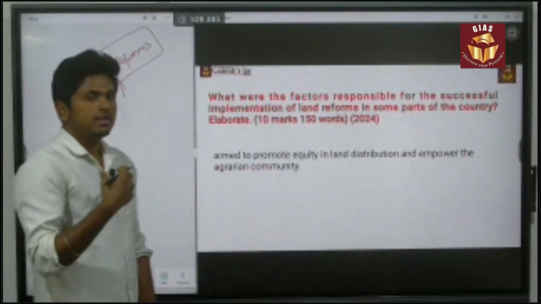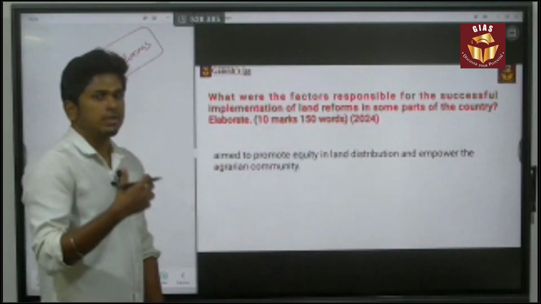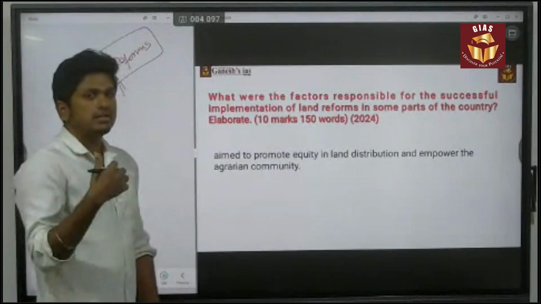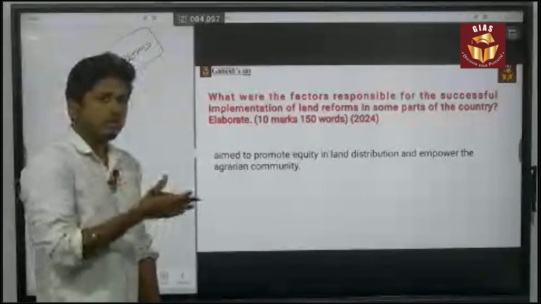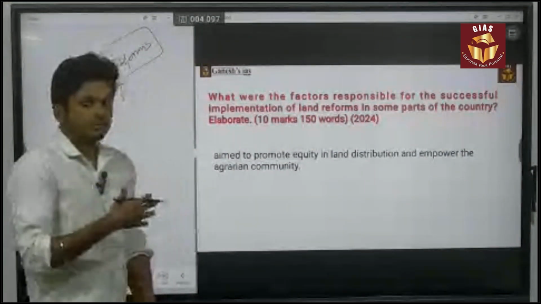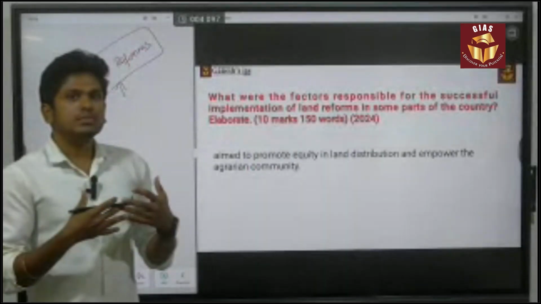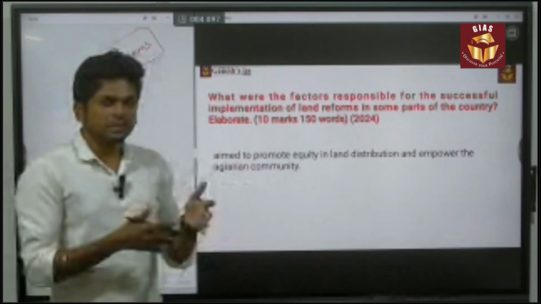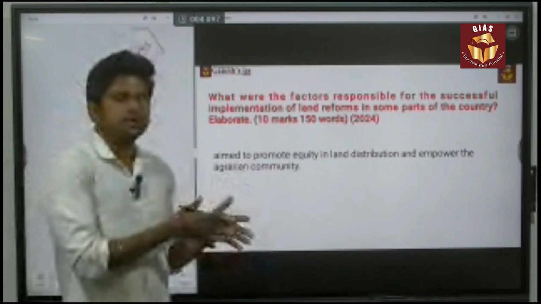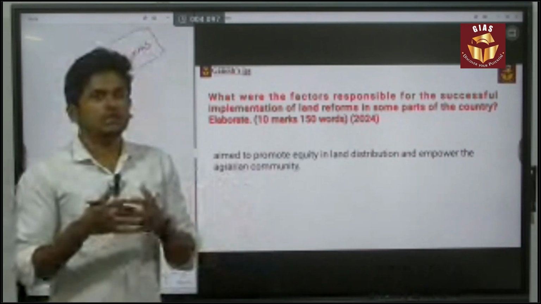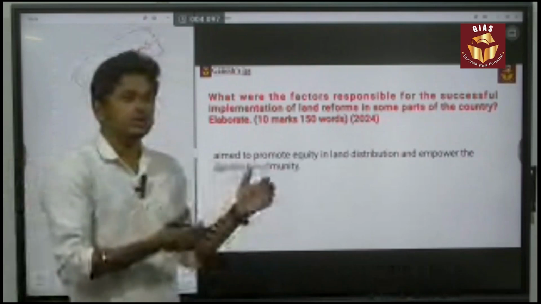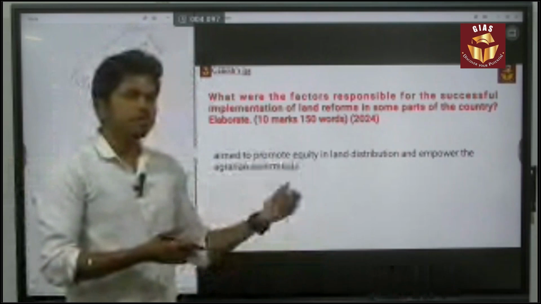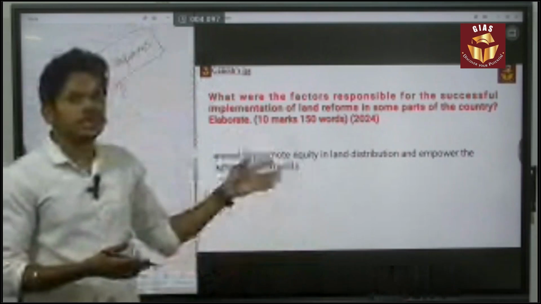The reason is there is a need for land reform, because there was a failure of the land reform. Actually it failed because only some states did it effectively. Due to that, there are still issues related to the small and marginal farmer. They are facing large issues related to that only. So the failed land reform. By the way, there are repeated questions related to land reform.